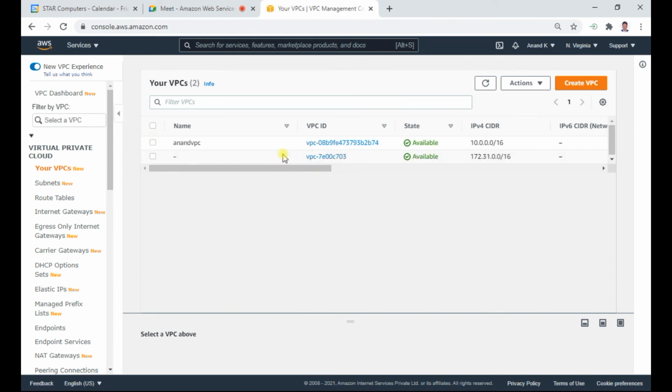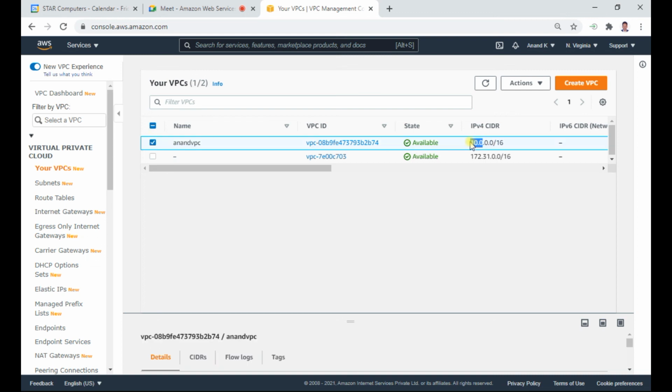See this one? This is my VPC name. This is the default VPC. We are not going to touch any of this. You can see here 172.168.0 is the default one, which I was explaining. But normally 10.0 is used in the industry. /16 means these two are reserved. We cannot change them.